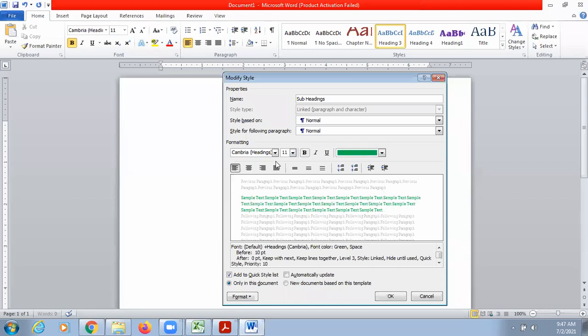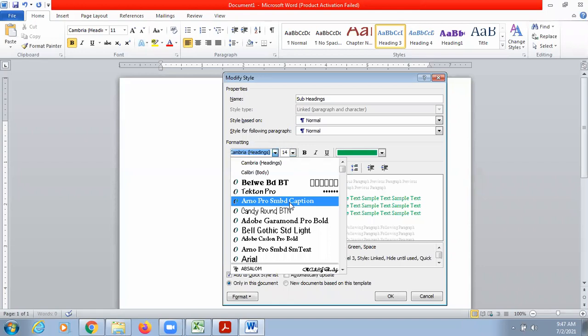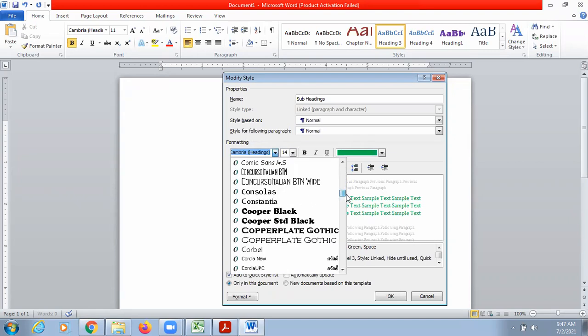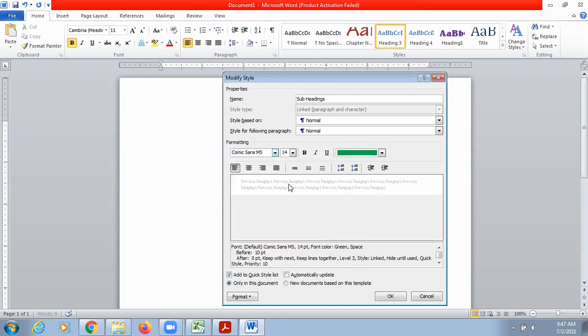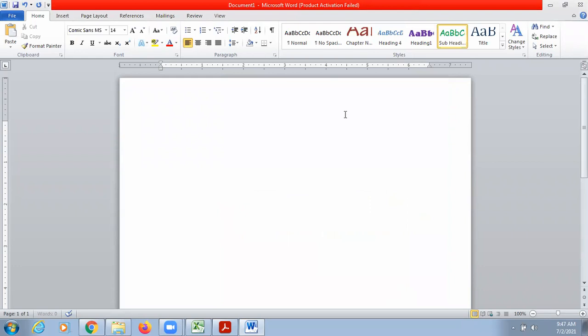It should not be bold, size should be 14, and writing style should be, okay, let's say this one. Okay,